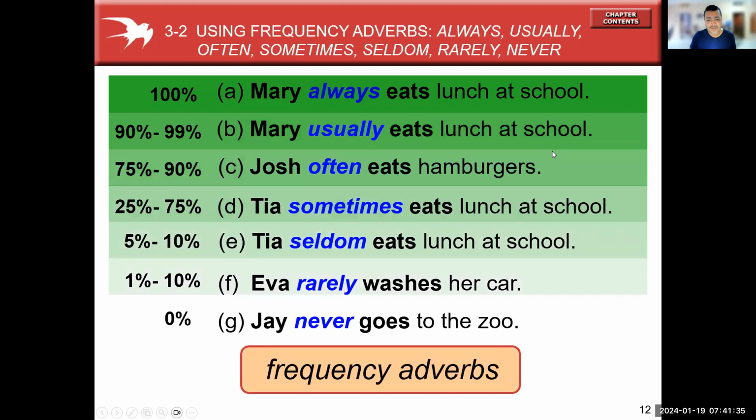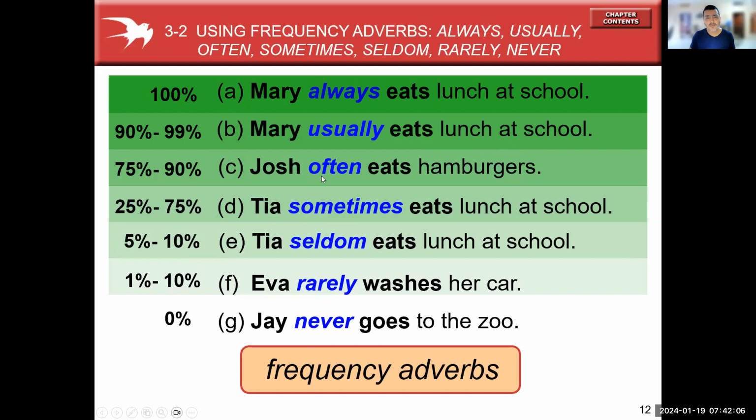The words in blue, las palabras en color azul, are the adverbs of frequency. As you can see, 100% is the adverb of frequency always. Mary always eats lunch at school. The second one is usually, with 90 or 99%. Mary usually eats lunch at school.